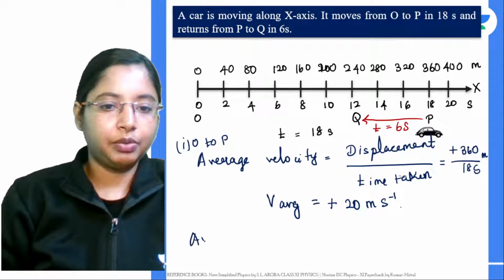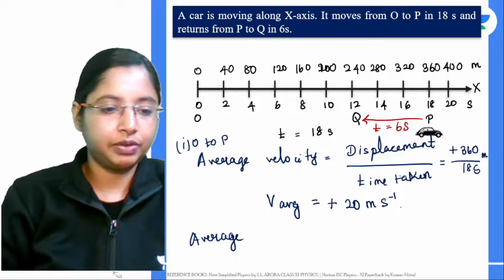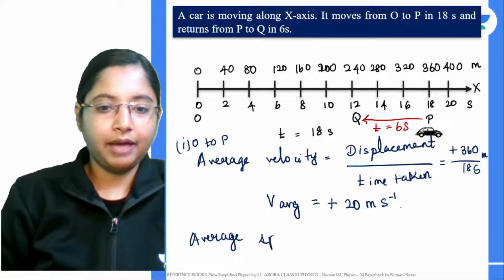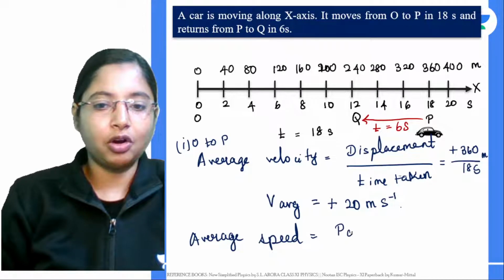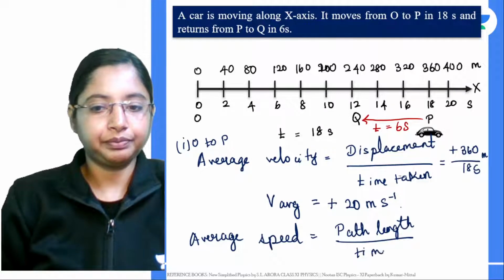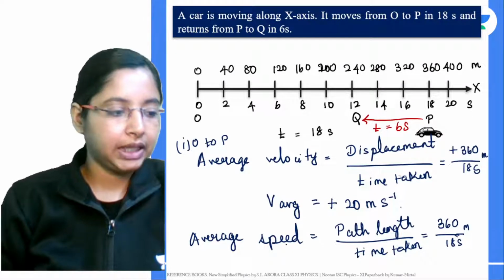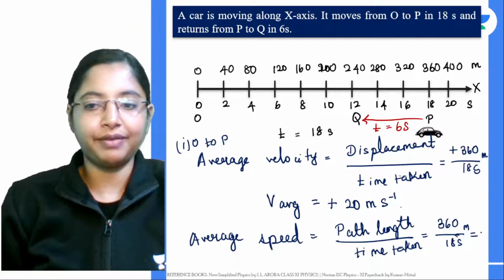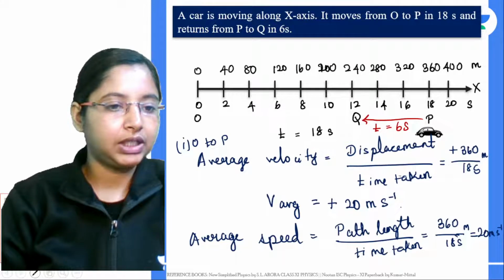But now if you're talking about the average for the whole path, not velocity, let's see the difference between speed and velocity. What will be the average speed between these 2 points? Speed is given by distance, or another term for it, path length, by time taken. How much path has it covered? 360 meters. How much time has it taken? 18 seconds. Here you don't really have to specify the direction, so it will just be 20 meters per second.